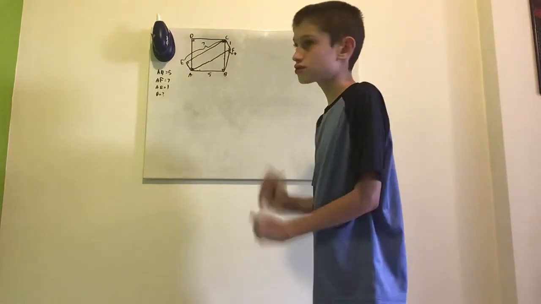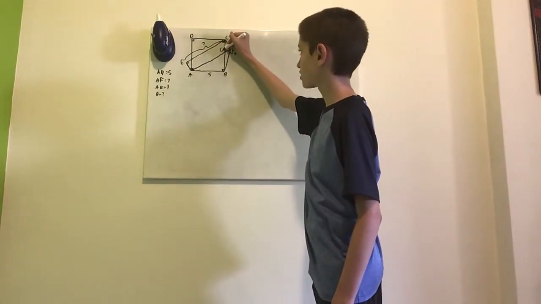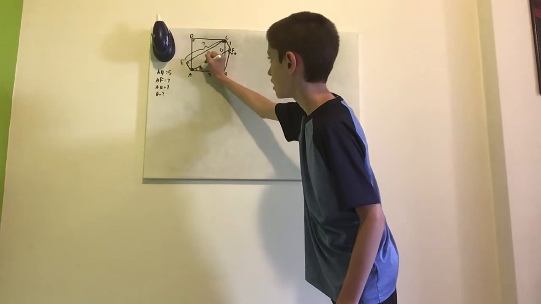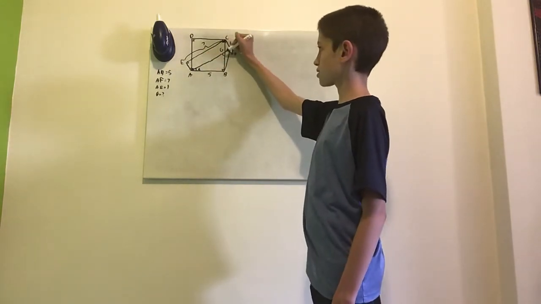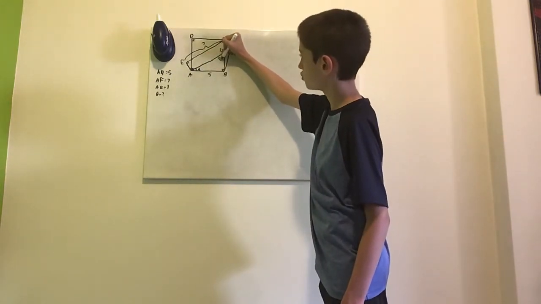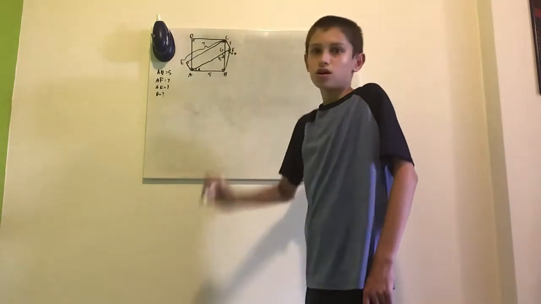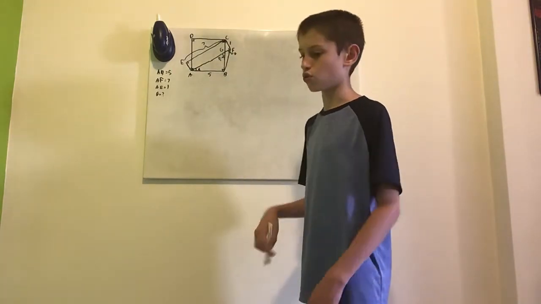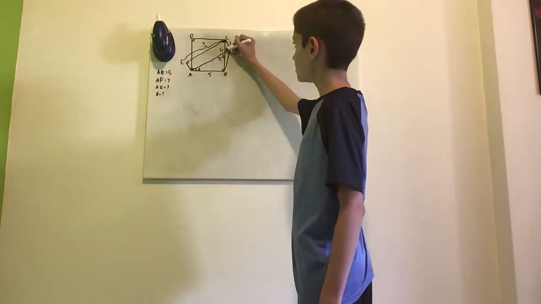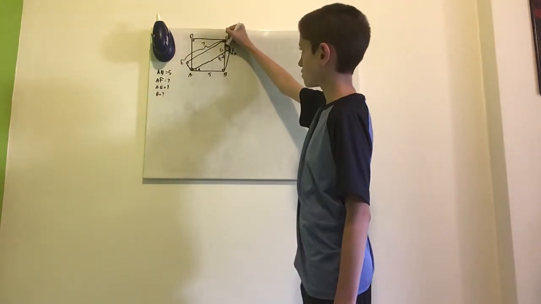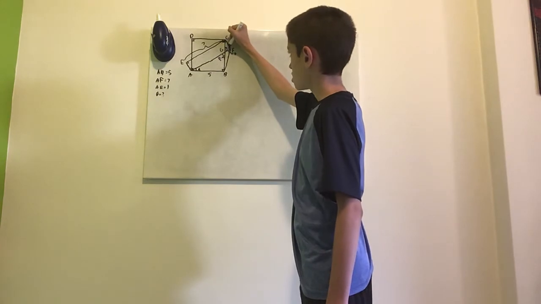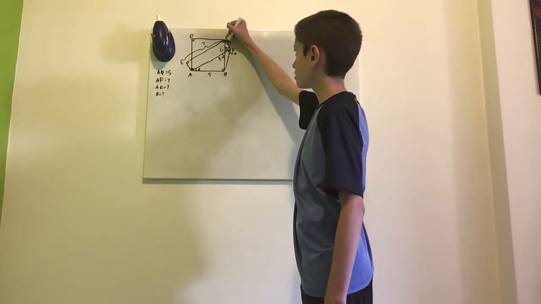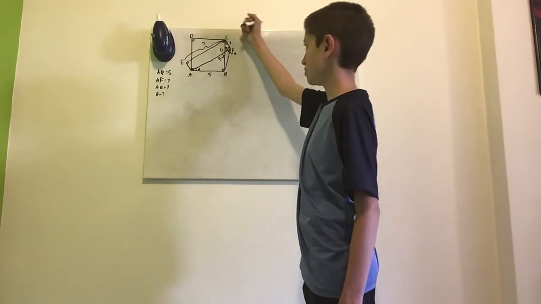I would first like to name this point G and this angle alpha. So this angle will be pi over 2 minus alpha, because the sum of angles in a triangle is pi radians, or 180 degrees. And then these two angles are vertical, which means they will have the same measure, and this will also be alpha.